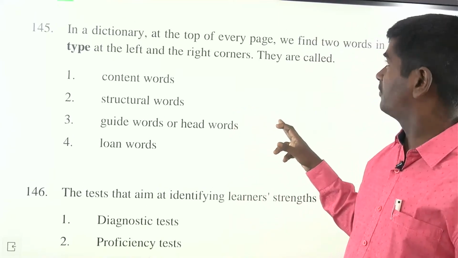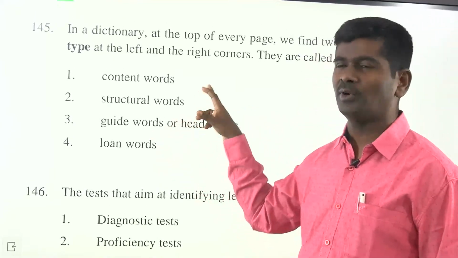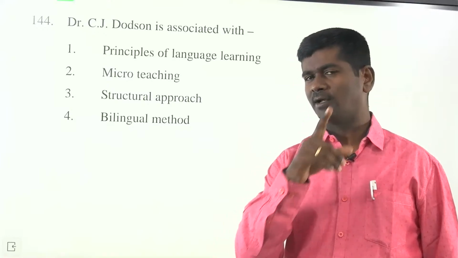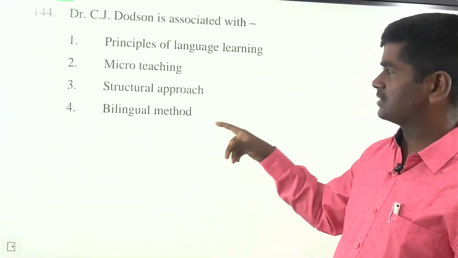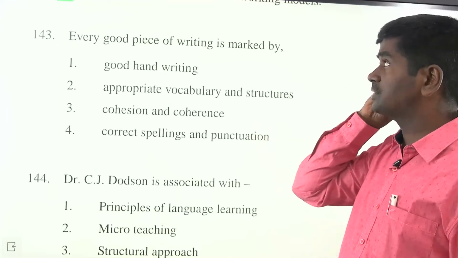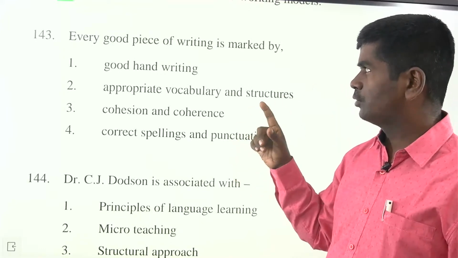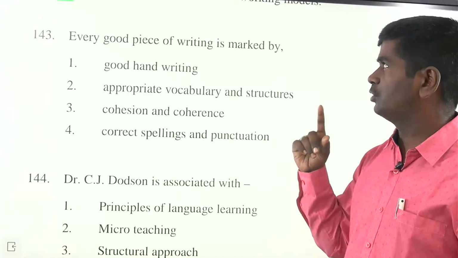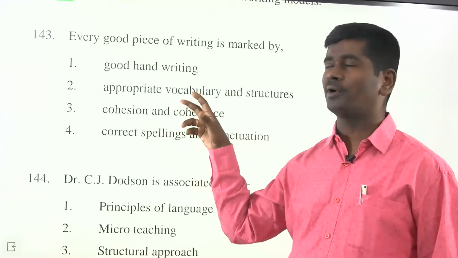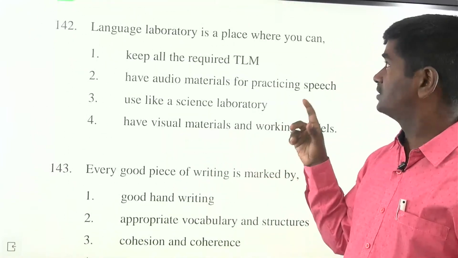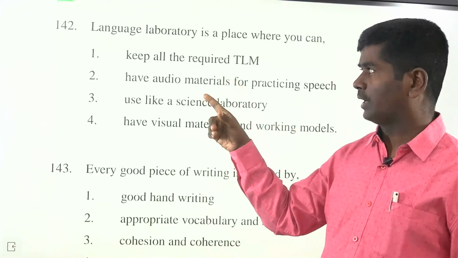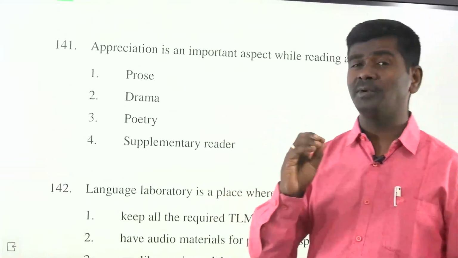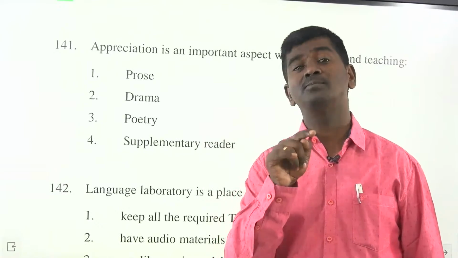In a dictionary, at the top of every page, we find two words called guide words, to locate the words. Next, C.J. Dodson advocated which method? The bilingual method, so the answer is 4. Next, every good piece of writing is marked by cohesion and coherence. Next, a language laboratory is a place where you can keep all the required audio materials for practicing, so the answer is 2. Next, appreciation is one of the major objectives of teaching poetry, remember.